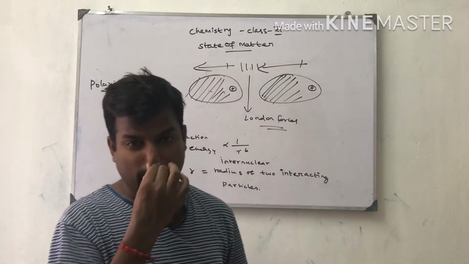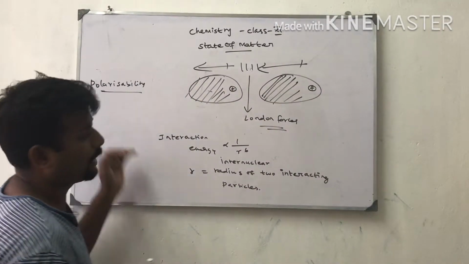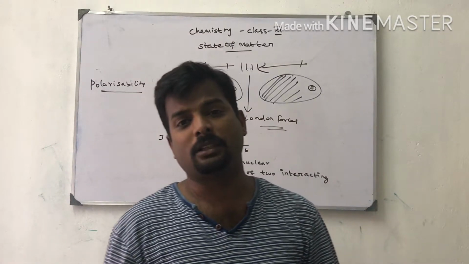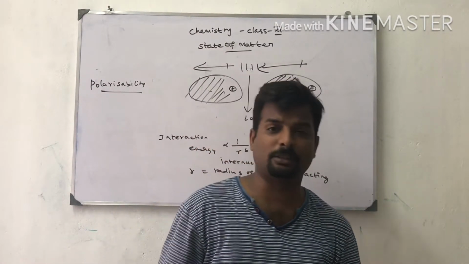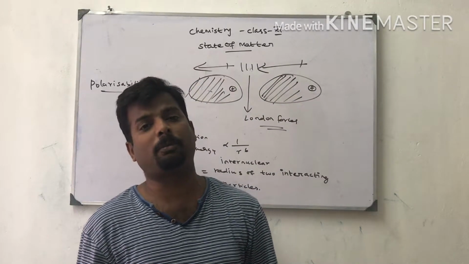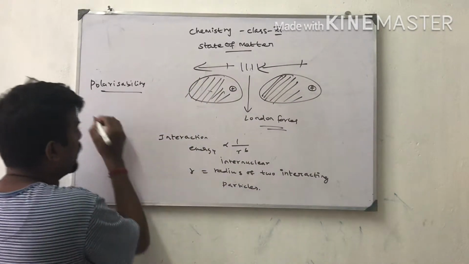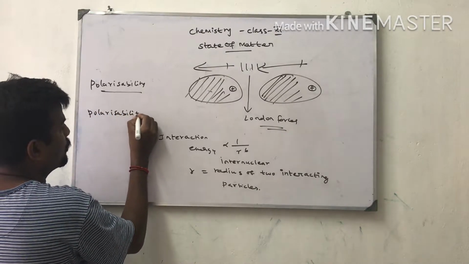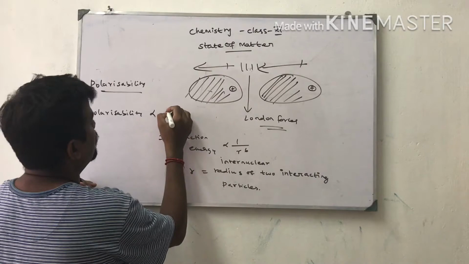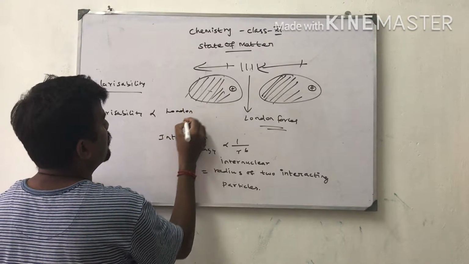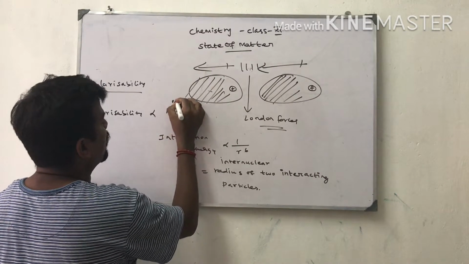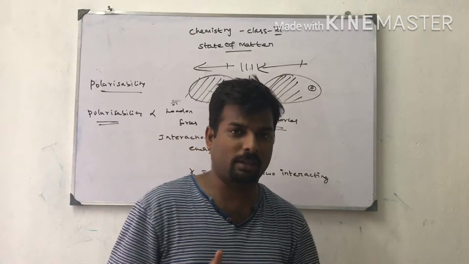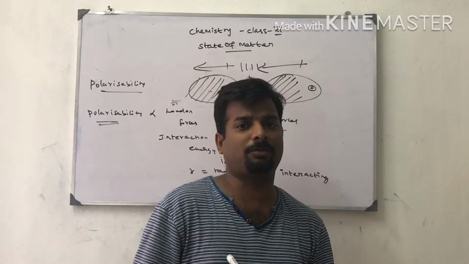That we have already learned. The same thing applies here. Polarizability means how fast the electrons are dislocated from their symmetrical arrangement to an unsymmetrical arrangement. Polarizability is directly proportional to London forces. If polarizability is high, strong London forces are there. If polarizability is less, weak London forces are there.